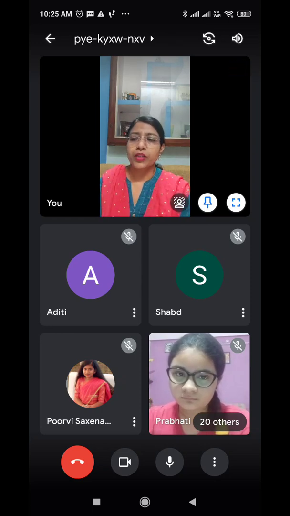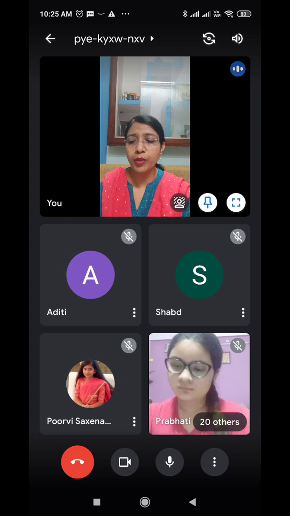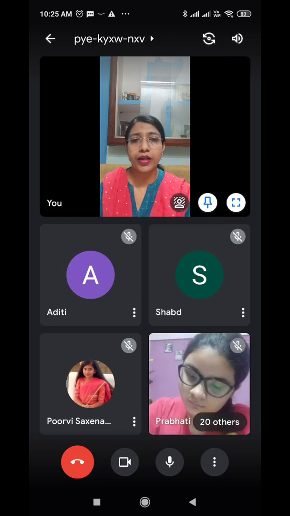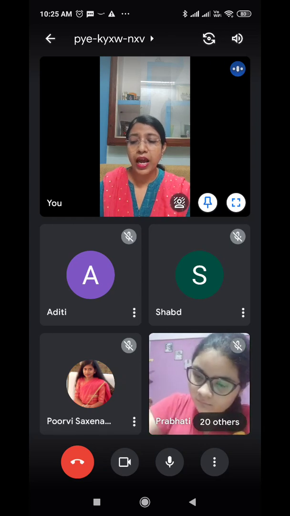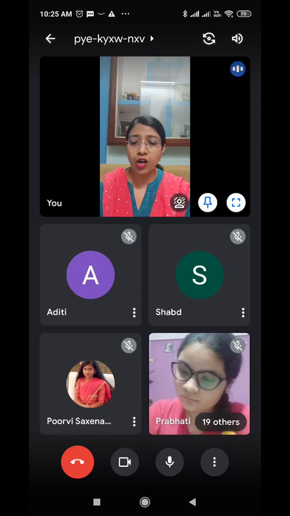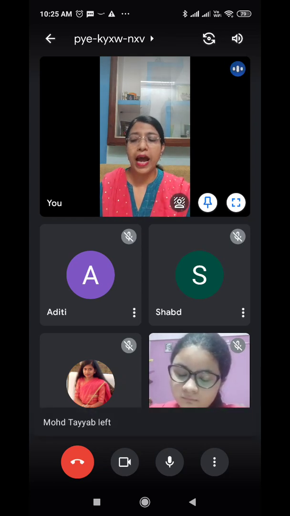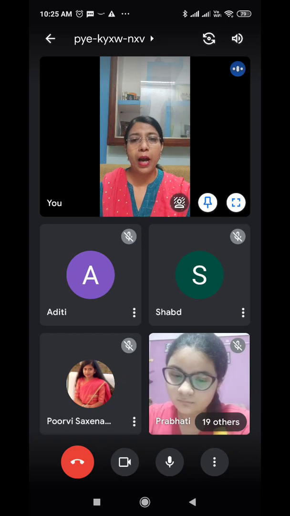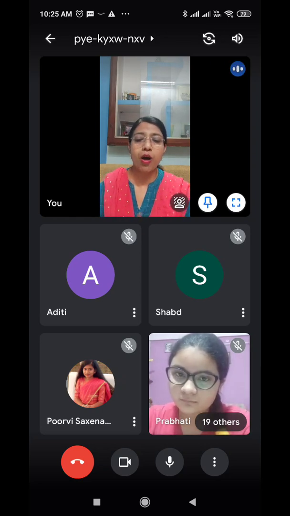For example, I like Chinese food, so it is taken from the proper noun China. So proper adjectives are formed from proper nouns, and proper adjectives are always capitalized, meaning you will always write the proper adjectives with a capital letter. This is a German car. Which car? German car. Again, it is a proper adjective because it is formed from a proper noun.